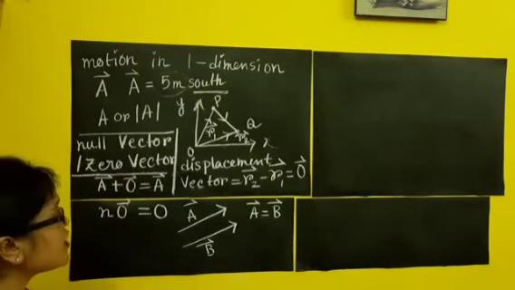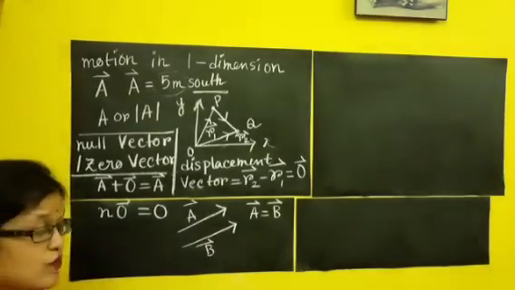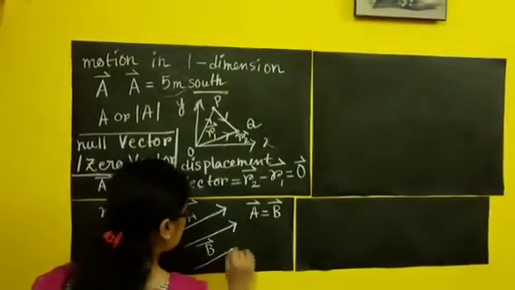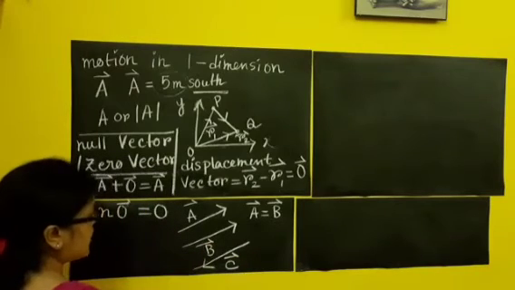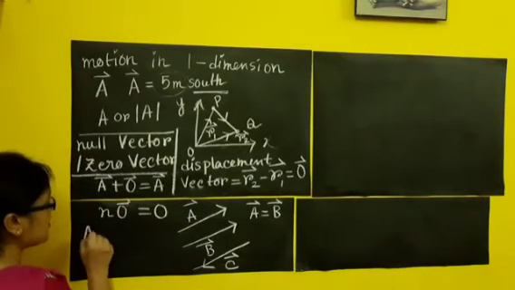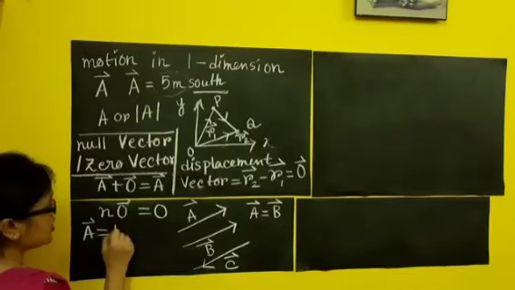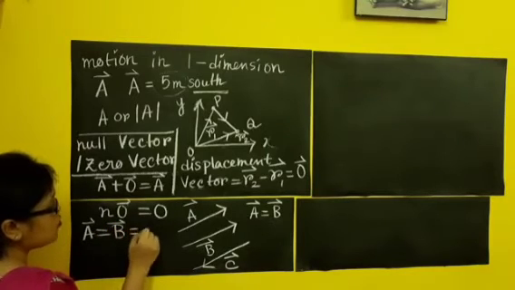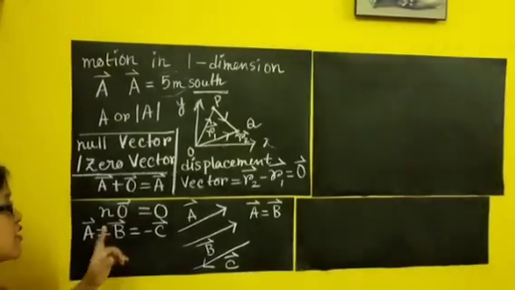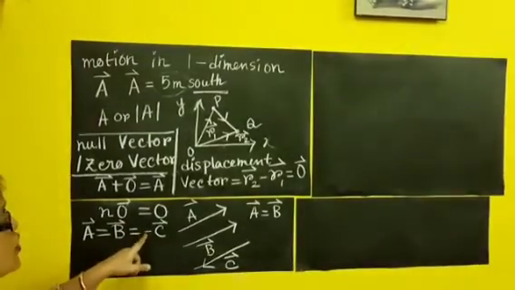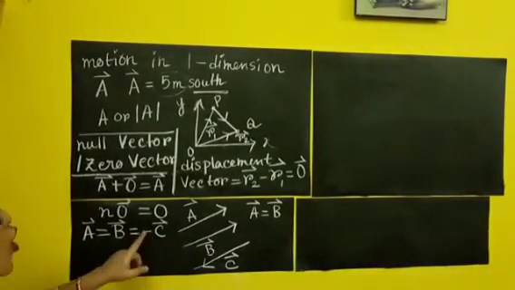Suppose two vectors have the same magnitude but are proceeding in the opposite direction. So what can I write here? I can write vector A equal to vector B equal to minus vector C. It is not a negative vector. The minus sign here denotes that it is opposite.